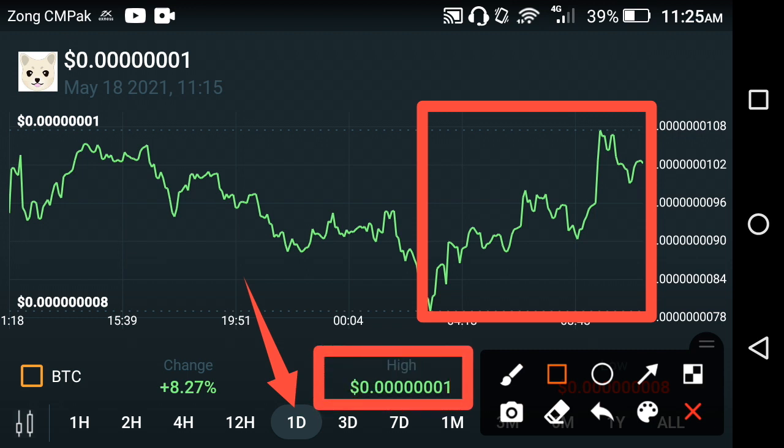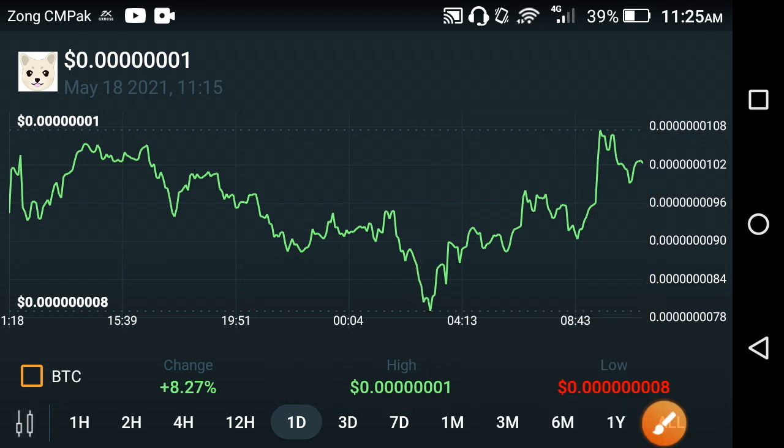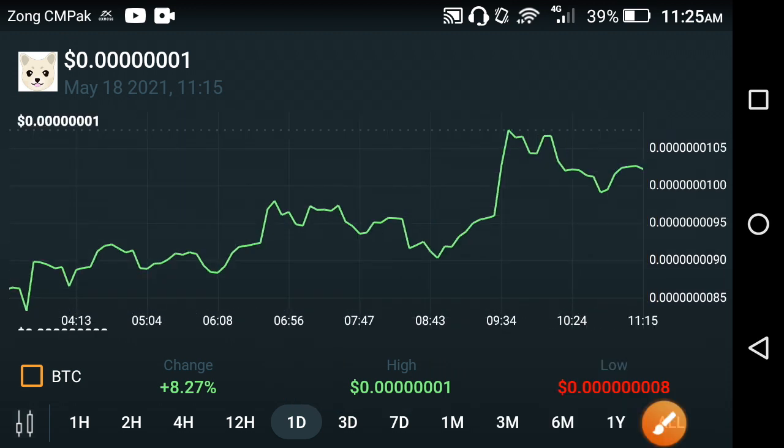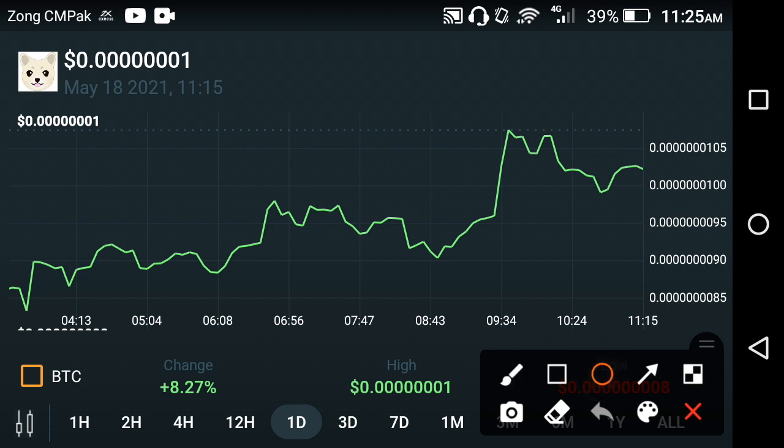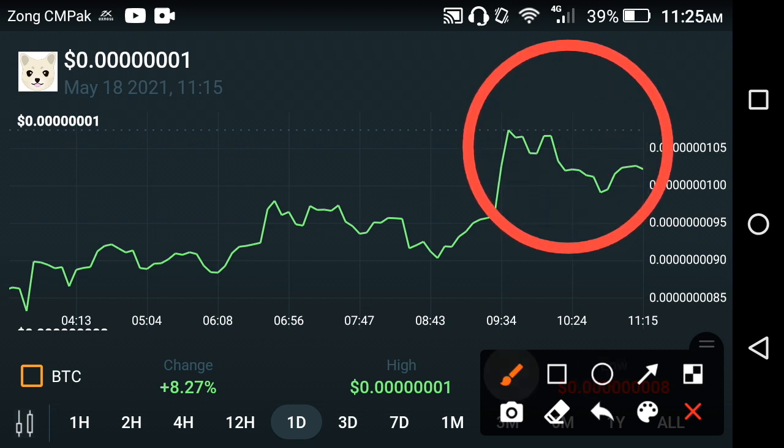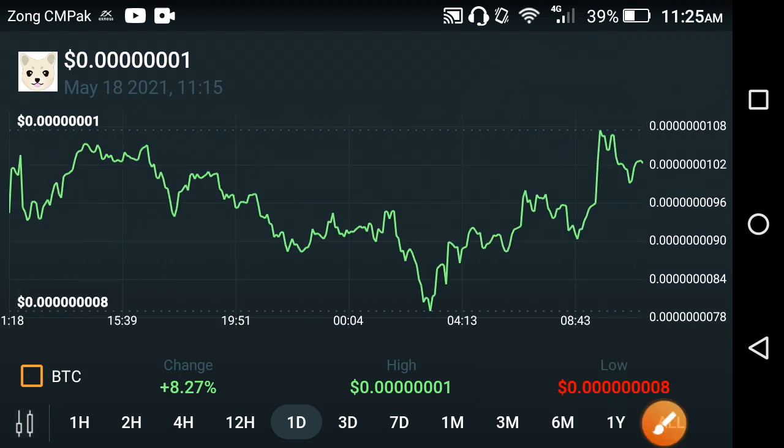0.0000001 USD, friends. Anyways, as I showed you, the last 1 hour price change is negative. So as you can see here, this time the price of the Kisho is falling, but it's a temporary fall. As I told you, after this fall they will start jumping again and continue their travel. The Kisho is going to the moon. I really appreciate Kisho at this time, friends.